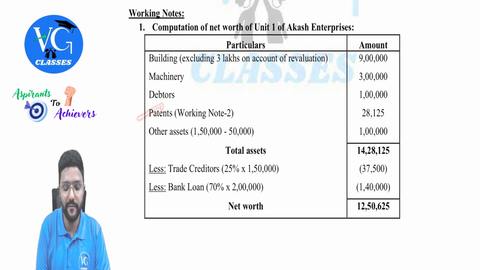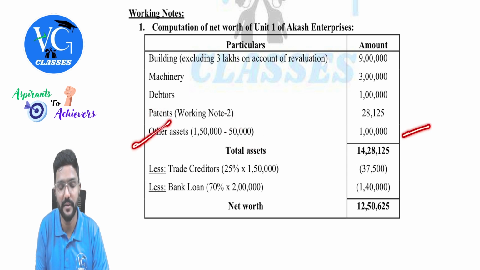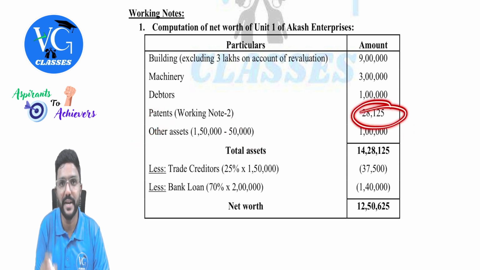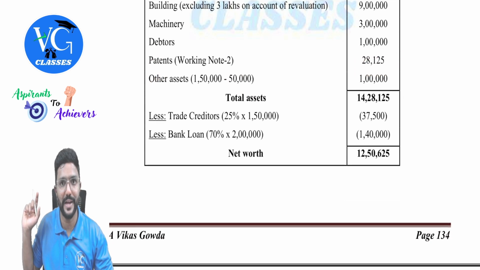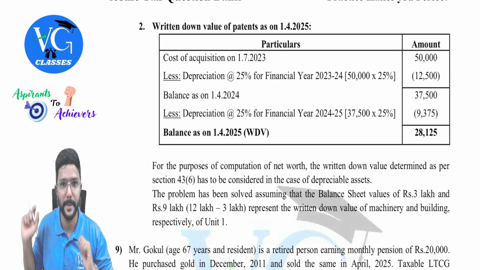For patent 50,000 is included in other assets. So let us remove it from other assets. Remaining 1 lakh I will take here. Whereas for patent, don't straight away take 50,000. We need to calculate written down value by reducing depreciation, which I have done here.